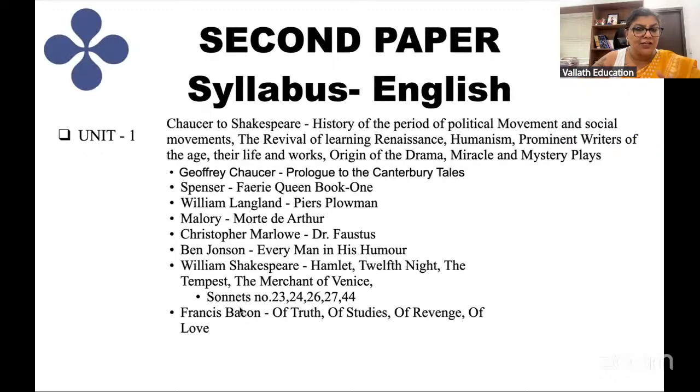There are 10 units. The second paper, the English subject paper, has 10 units. We start from Chaucer to Shakespeare. Chaucer, Spenser, William Langland, Malory, Christopher Marlowe, Ben Jonson, all these authors are covered. I'm just asking a few questions to make the session interactive. You don't have to answer, just listen to me. There are a lot of periods and movements also given here. Just for the sake of making it interesting, I'm asking. If you don't know the answer, no problem at all.